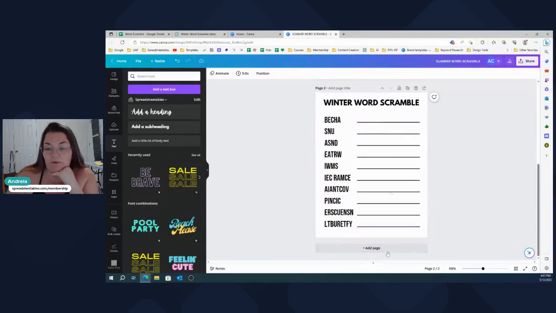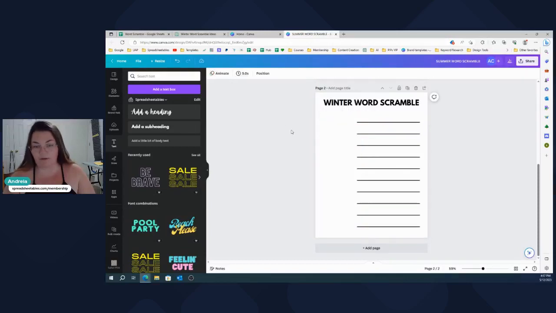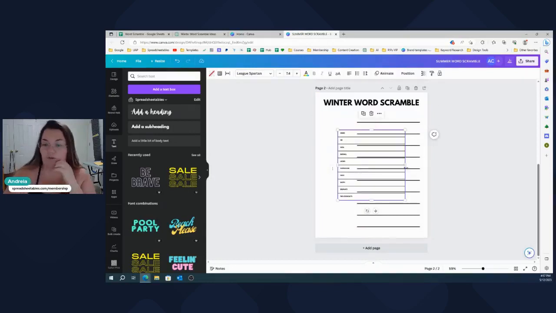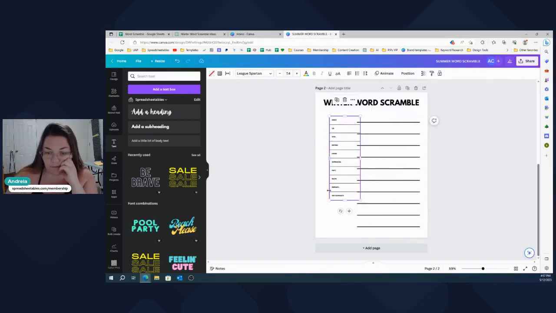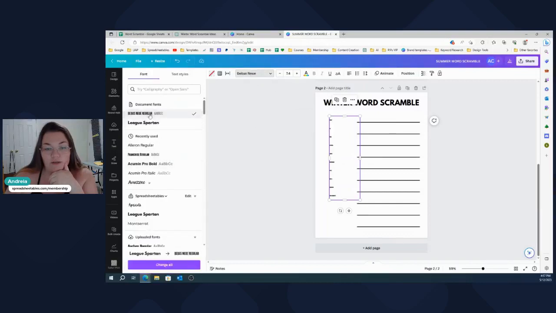Now we come here. We already have our lines over here. And then what size is this? 45. So we're going to do the same fonts, or try to. We're going to remove the border, and we're going to reduce the spacing. And we are going to use this font, and it was 45.